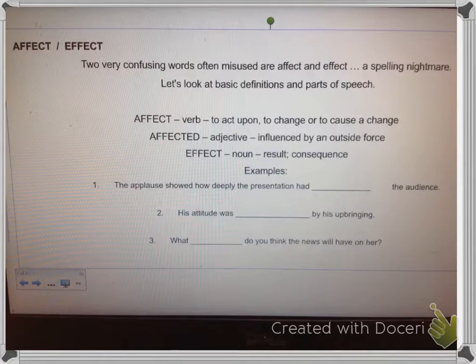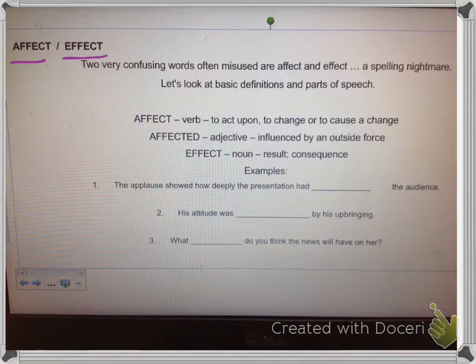All right, the first two that we are going to look at here are affect and effect. We don't really say it like affect and effect, and if we did, then it would be a lot easier to tell the difference between the two. So the basic definition and parts of speech of these words help us a lot with knowing the meaning.